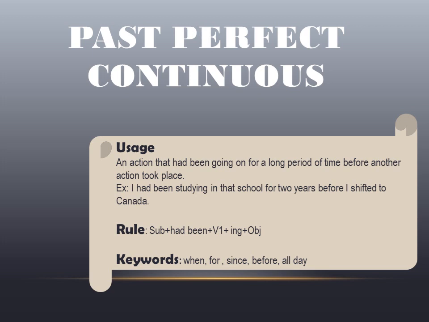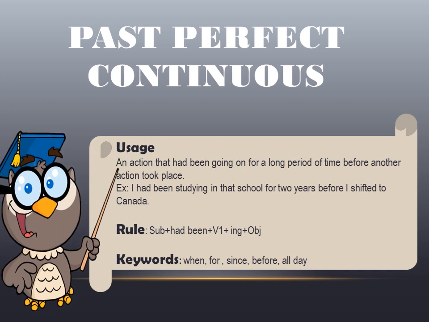So now let us understand the usage. Any action that had been going on for a long period of time before another action took place. So students, as I told you, perfect continuous means going on for a long period of time.